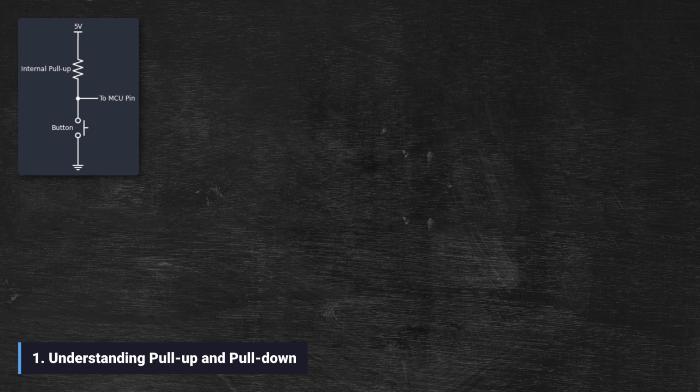When we use a pull-up resistor, the pin is connected to 5V by default, reading HIGH. When the button is pressed, it connects to ground, reading LOW. Our class needs to know which mode we are using, so it can initialize the pin correctly.